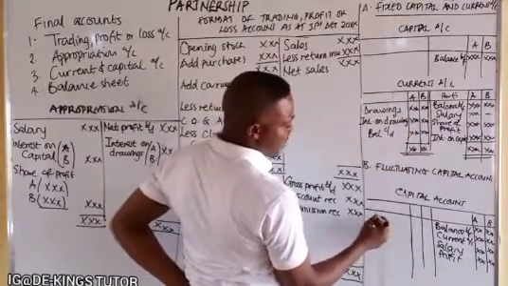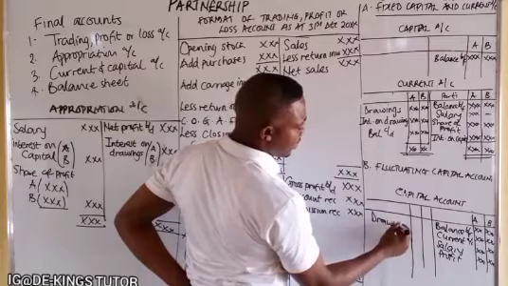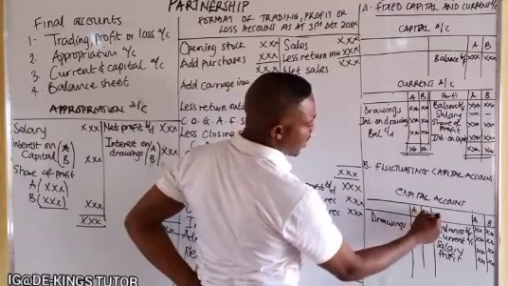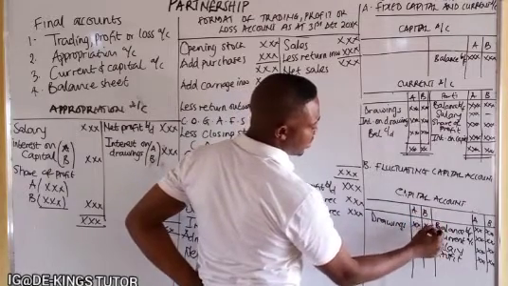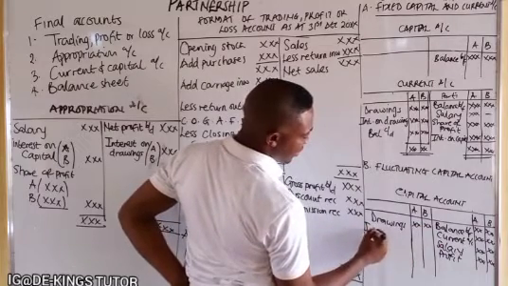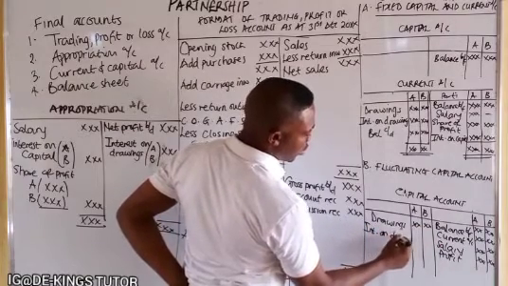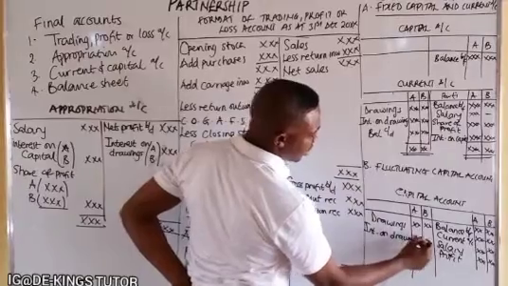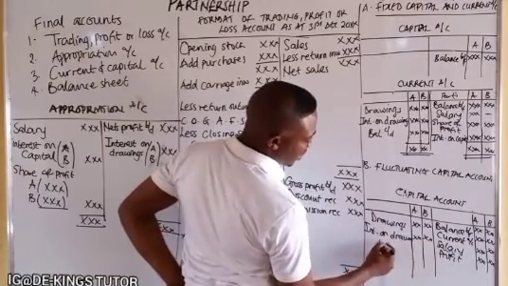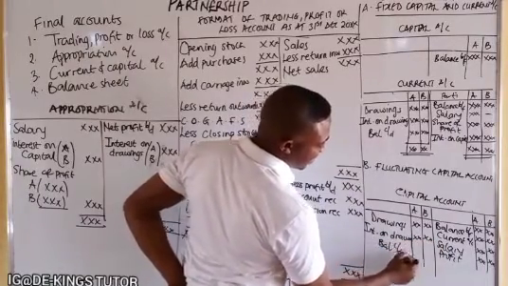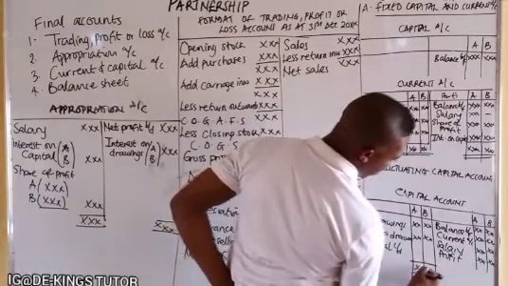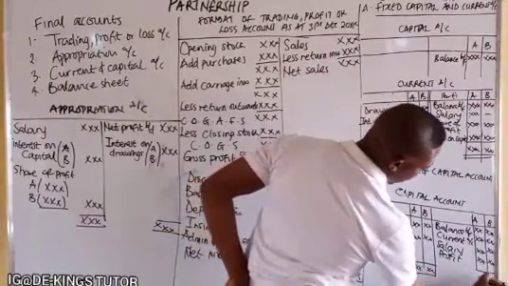The same way at the debit side, if there's drawings for A and B, you record it. If there is interest on drawings, you record it. Then you can have a balance carried down.